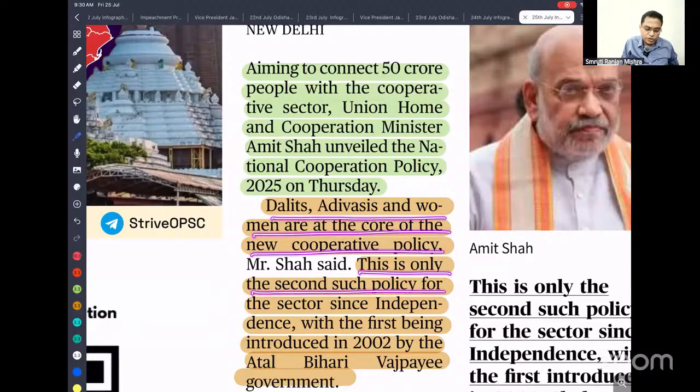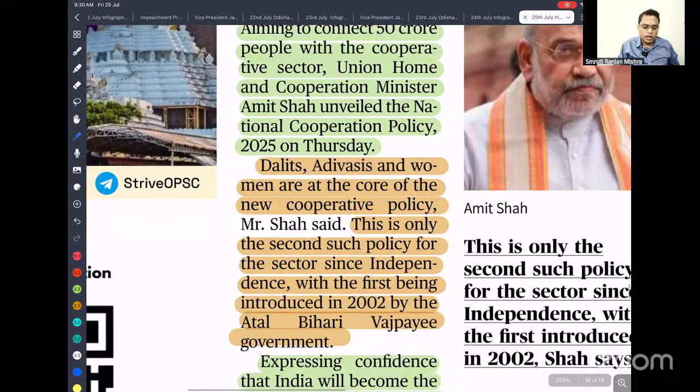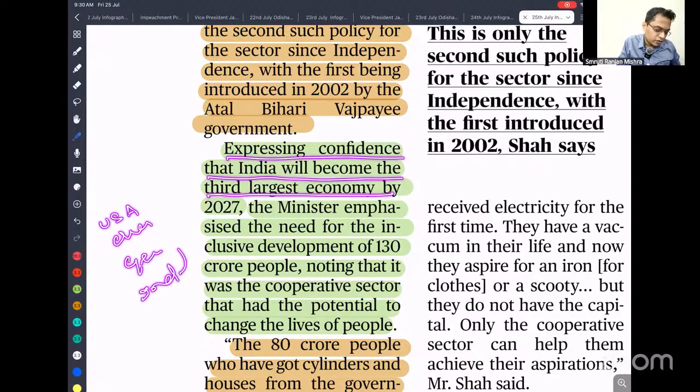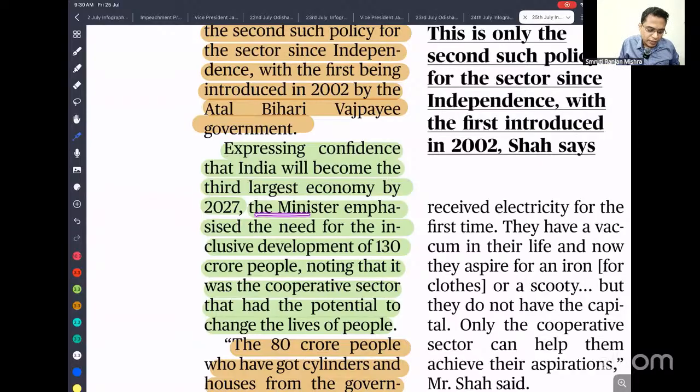This is only the second such policy since independence, with the first being enacted in 2002 during the tenure of Atal Bihari Vajpayee. Expressing confidence that India will become the third largest economy: now the largest economy is USA, second is China, third is Germany, and fourth is India. So we will cross Germany very fast. The minister emphasized the need for inclusive development of 130 crore people, noting that it is the cooperative sector that has the potential to change the life of the people. Yes, because the majority of our population resides in rural areas. If we have a vibrant cooperative sector, definitely that is going to change the life of the rural people.